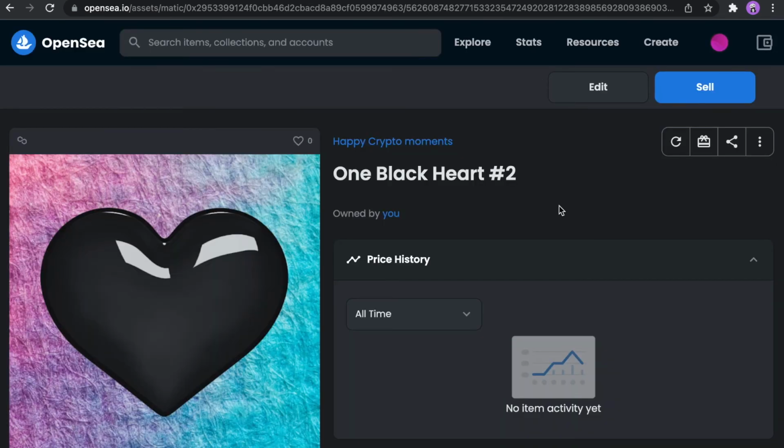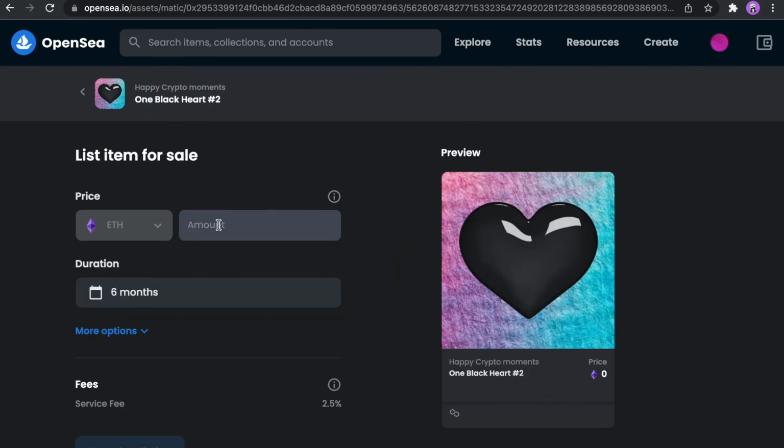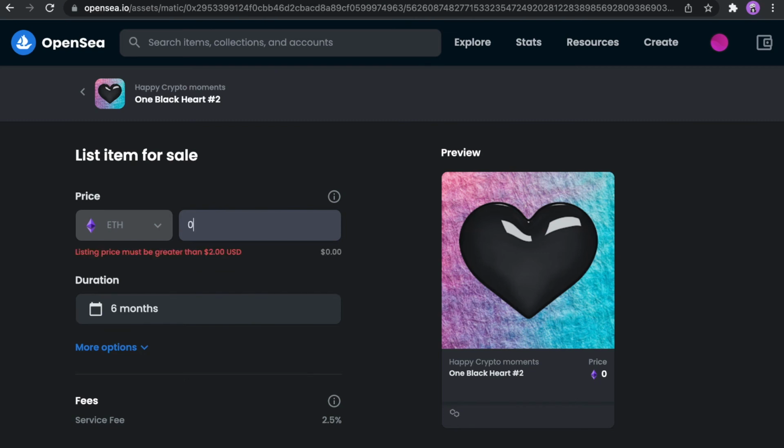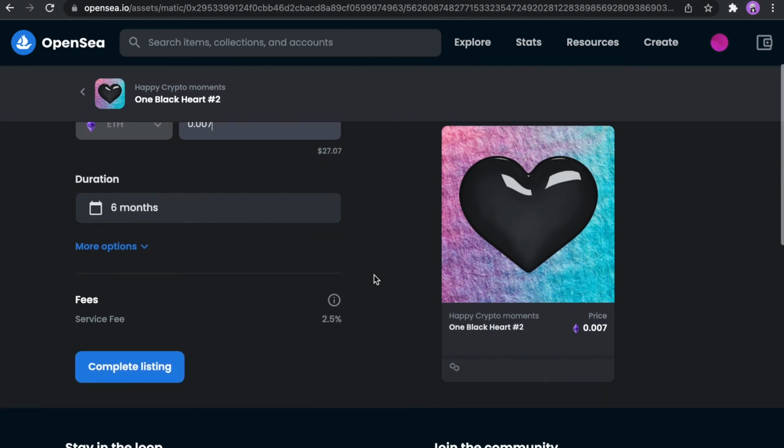By the way, we can sell it right away from here, just click sell. Here we can choose the price and yeah, let's set up for example something like 0.07. So guys, it will cost nearly $270. Maybe it's too expensive, so let's set up 0.007. I think that's great. And yeah, just click complete listing.